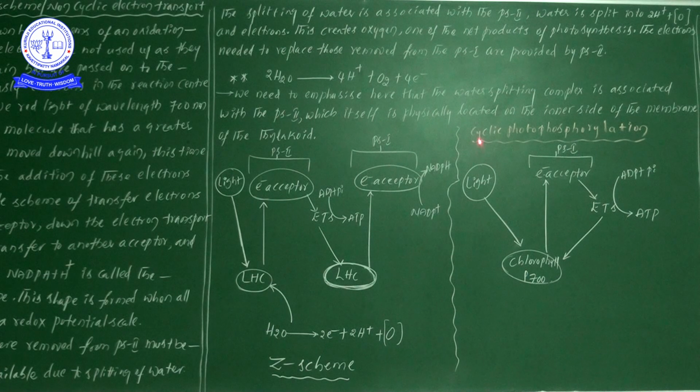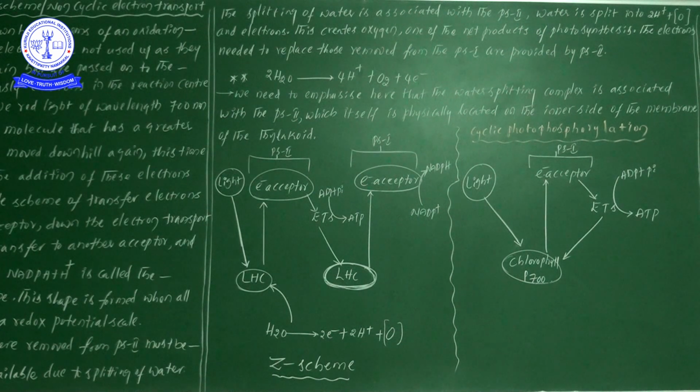Okay, now the second one is cyclic photophosphorylation. What is it? Cyclic means the electrons start at a point and finally the electrons reach the same located point, the same origin point. That's why we have given it the name cyclic. Like when we draw a benzene structure, that one we take as a cyclic form. Why? Because they are all C6H6 only, so the particular structure will be a closed structure.